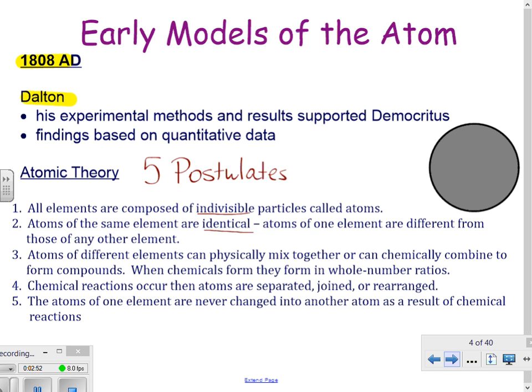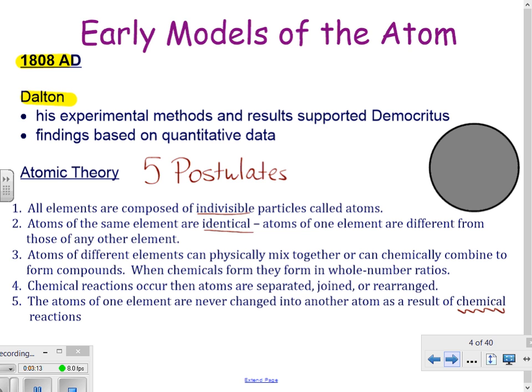Number 4, chemical reactions occur when atoms are separated, joined, or rearranged. So he goes on to show what a reaction is. And number 5, the atoms of one element are never changed into atoms of another element as a result of a chemical reaction. At the end of the unit, when we talk about radioactivity, we're going to talk about a special circumstance where this does happen.